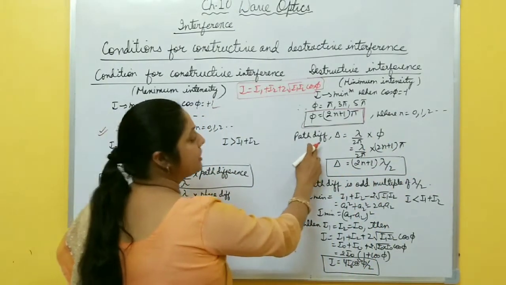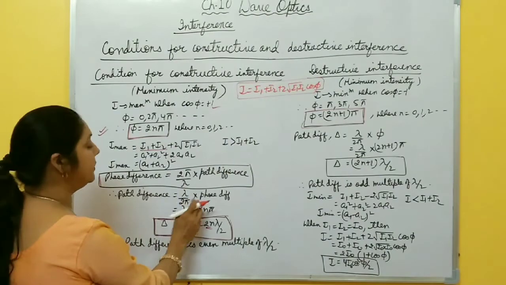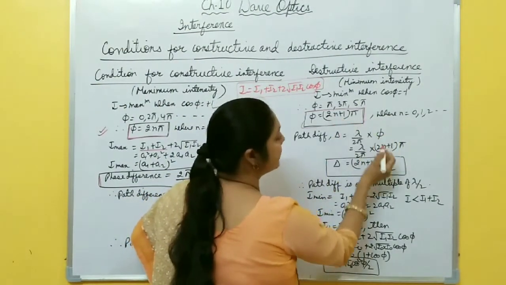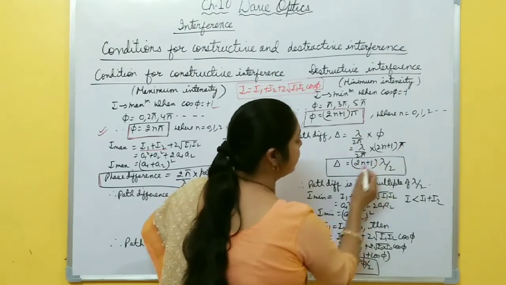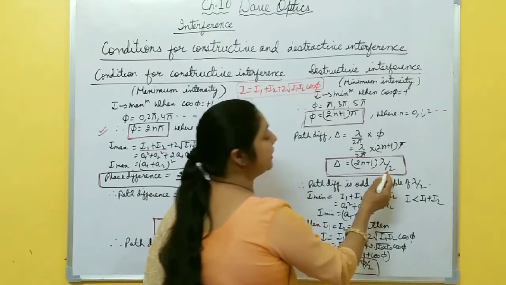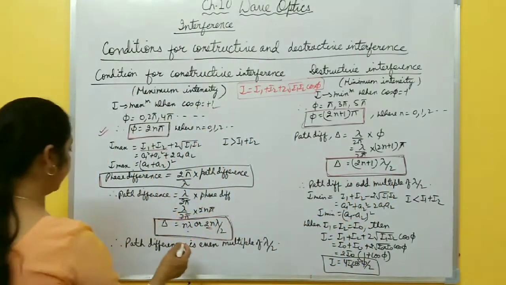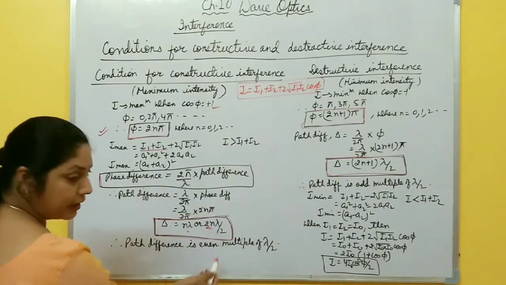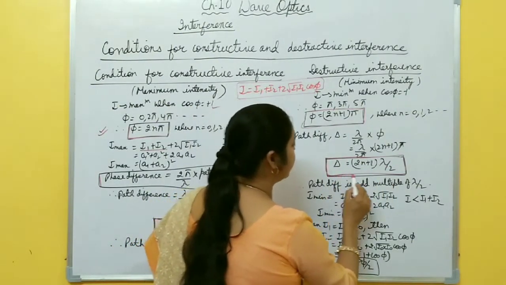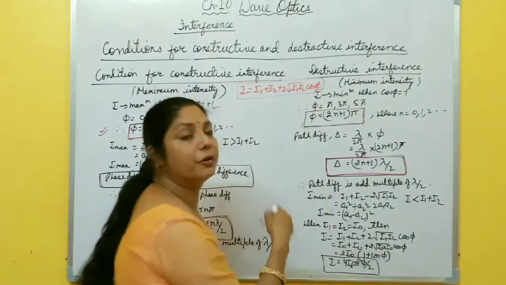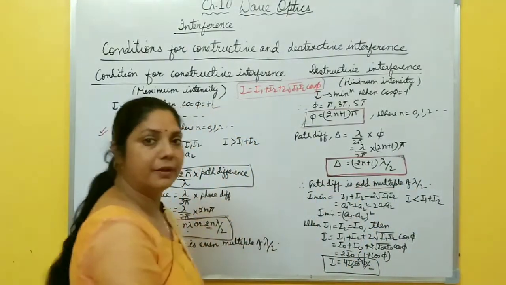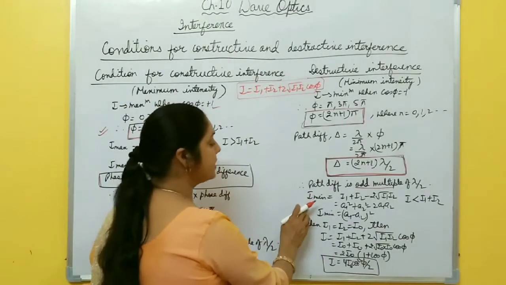What is path difference? Path difference is lambda by 2 pi into phase difference. So lambda by 2 pi into (2n plus 1) pi. This pi cancels, it becomes (2n plus 1) lambda by 2. Here you get an odd multiple of lambda by 2. Here is an even multiple of lambda by 2, here an odd multiple of lambda by 2. So for destructive interference to take place, or for minimum intensity, path difference must be an odd multiple of lambda by 2.